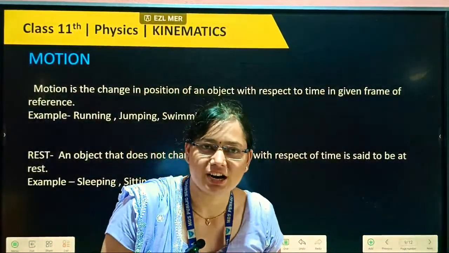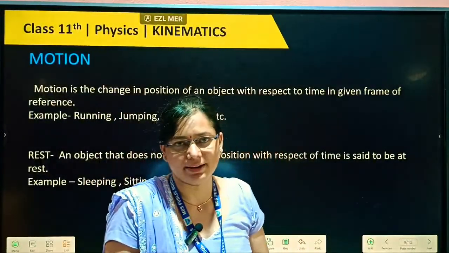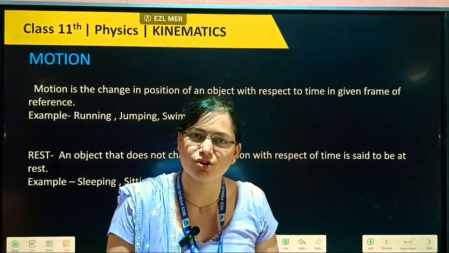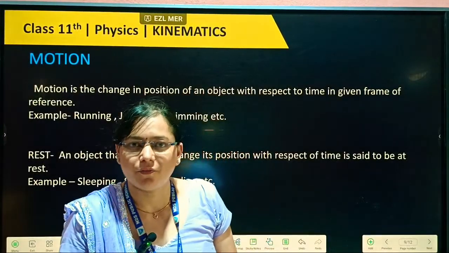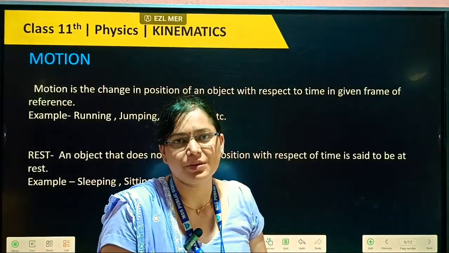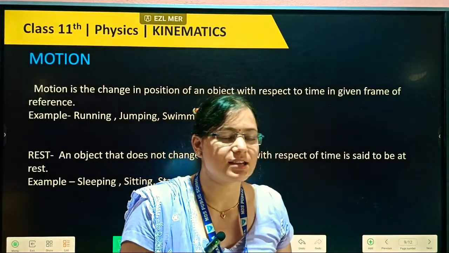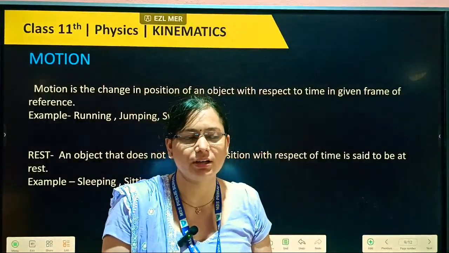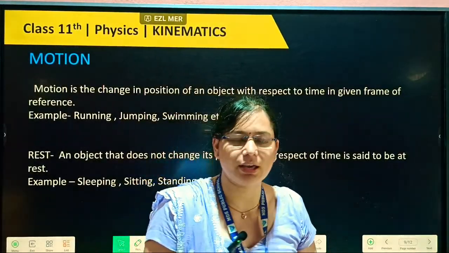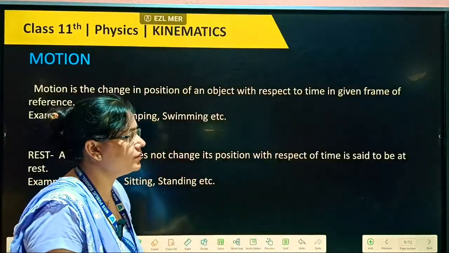Now, today we are starting our next topic. We have started already, second in it, kinematics. I told you about kinematics. There we are doing the study of only motion, without knowing the cause of the motion. If you know the cause of the motion, then we call that study dynamics. If we don't know the cause of the motion, then we call it kinematics.